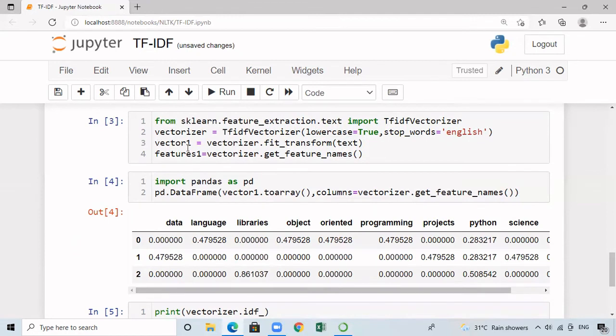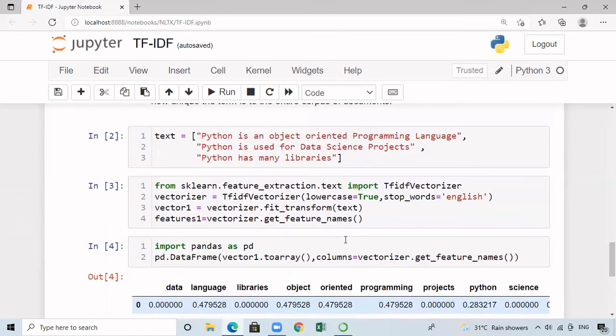Now I'm going to convert this vector1 into an array by calling vector1.toarray, and I'm specifying columns equal to the feature names. For that, I'm calling the function get_feature_names, and this is going to return all the names of the features, and those features are represented as the names of the columns. When I run this, this is going to be the output for this particular text corpus.